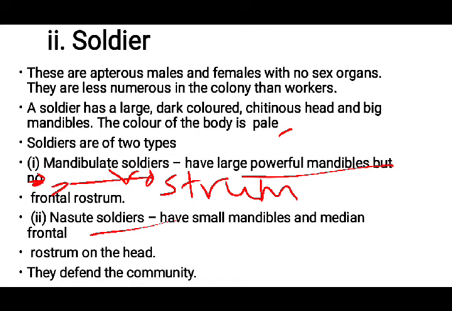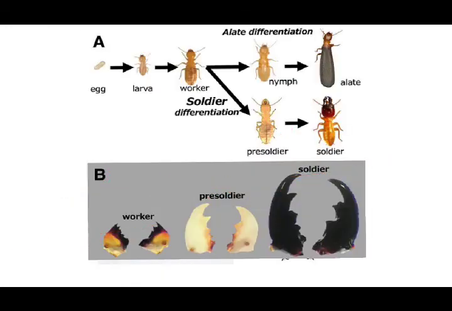Whereas nasute soldiers have small mandibles with a medium-sized median frontal rostrum on the head region. The main function of these soldiers is defense.